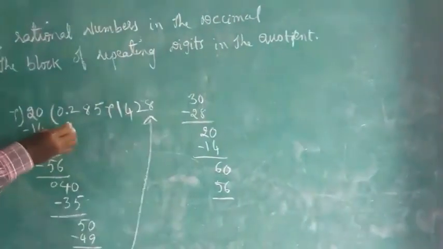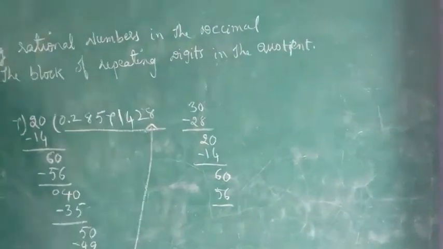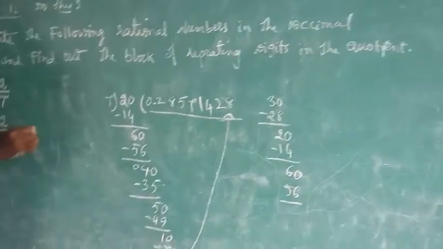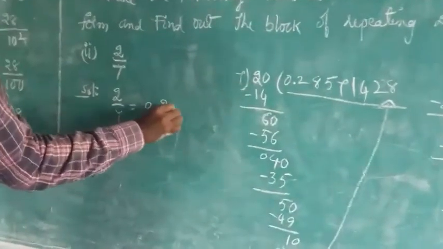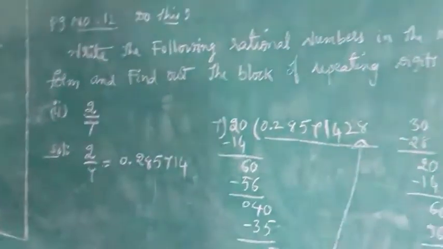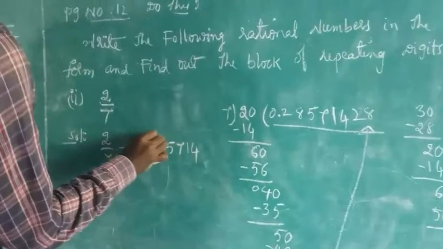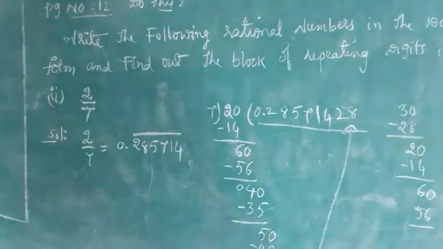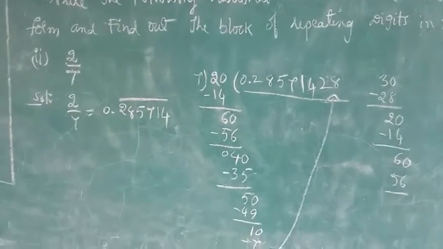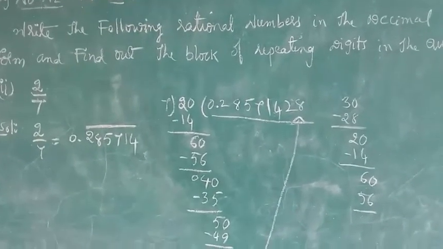Means this 2 by 7 you can write as 0.28571 and again it will repeat. So I am putting the bar on that. This is the block of repeating digits in the quotient. So this is the problem.